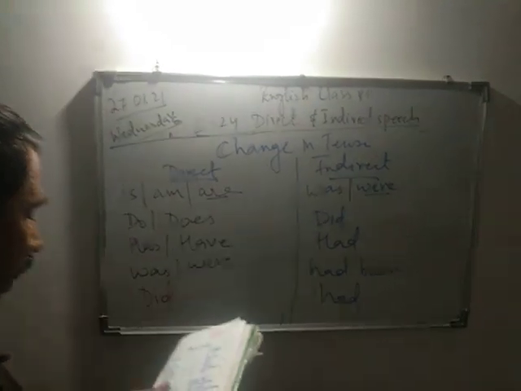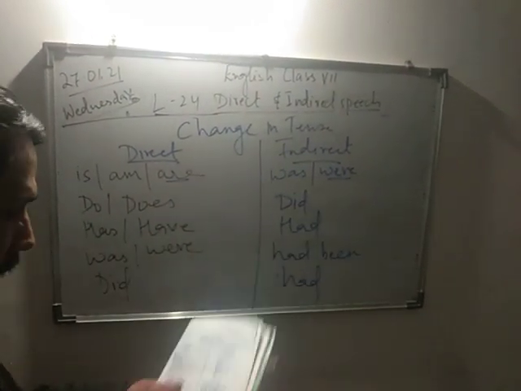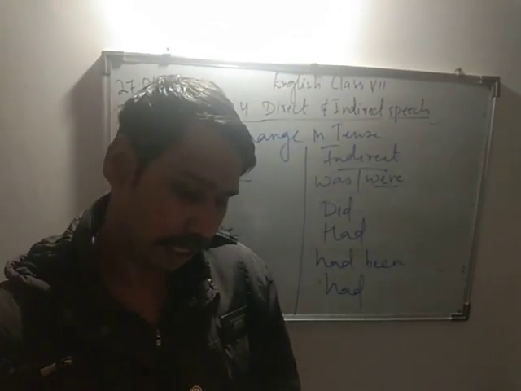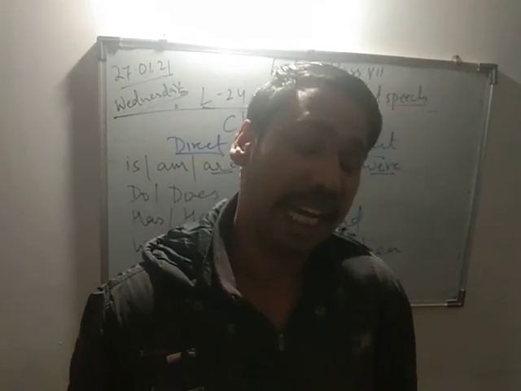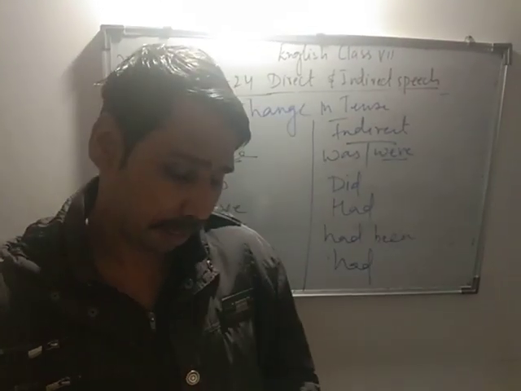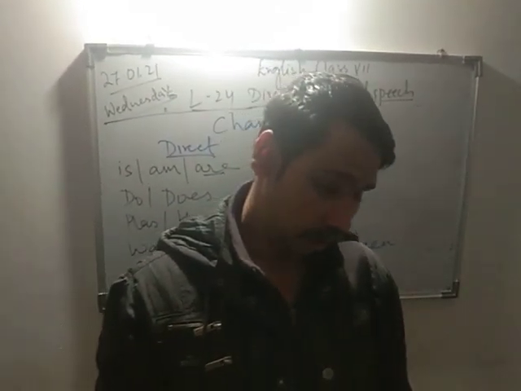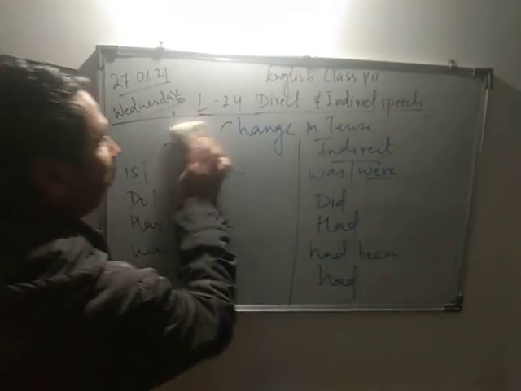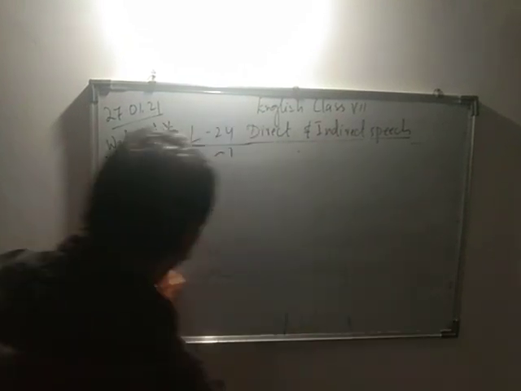It means this is my changing. Present changes to past. Present continuous changes to past continuous. Present perfect, that is has or have, changes to had. And present perfect continuous changes to past perfect continuous. Now, we have to take care of one more thing. This is another important rule we need to take care of when changing a statement from direct to indirect.